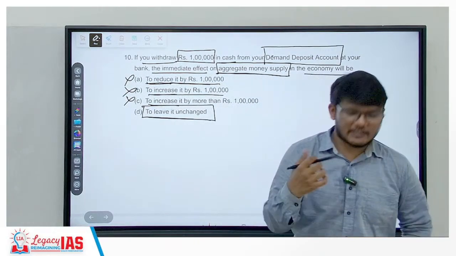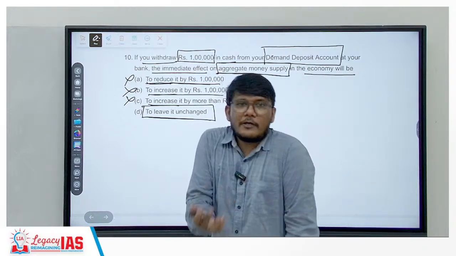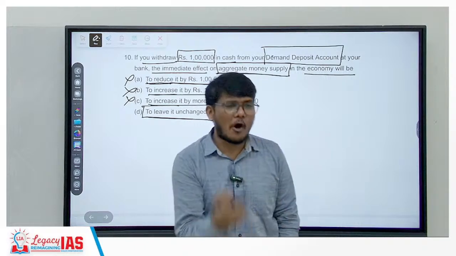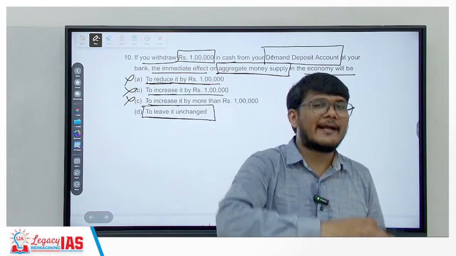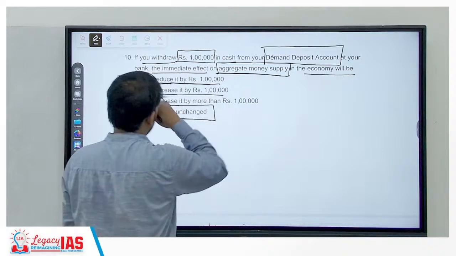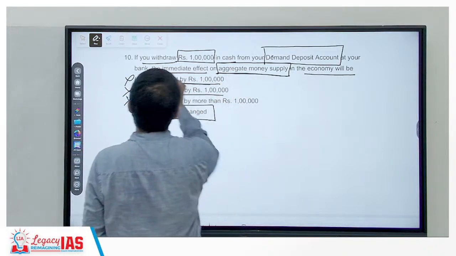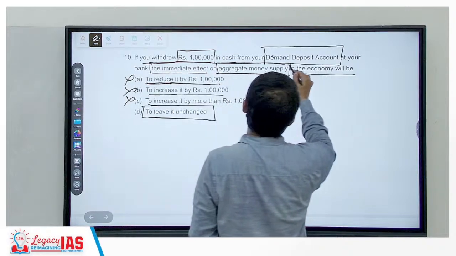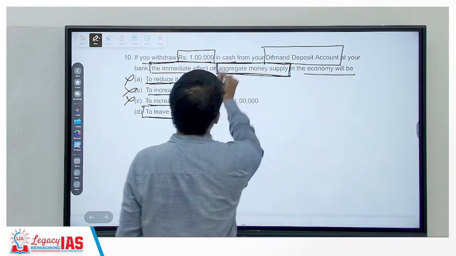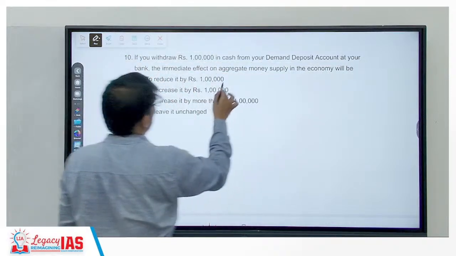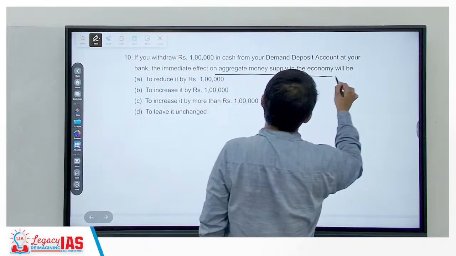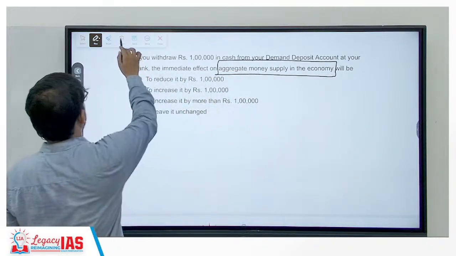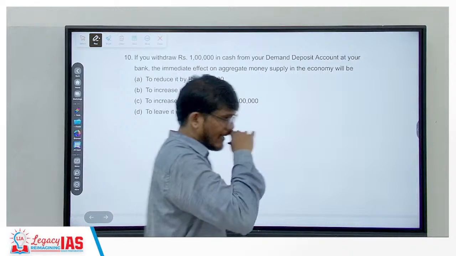It leaves things unchanged. Why? Because without withdrawing also you would have spent. You withdrew it, now you spent. So it was anyhow as good as in your hand. So it does not have any immediate effect or any effect for that matter on the aggregate money supply in the economy. It will have no impact. I hope this is absolutely clear.